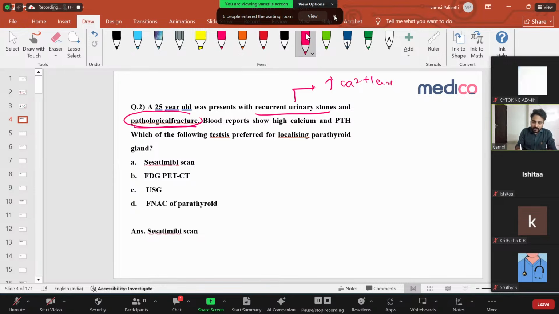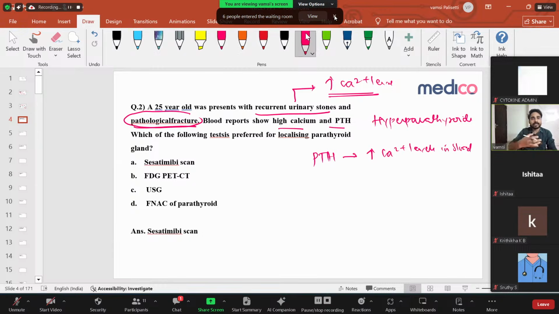So blood reports show high calcium and high PTH. What is the diagnosis now? Because of recurrent urinary stones due to high calcium levels and also pathological fracture, I can say it's mainly because of hyperparathyroidism. First of all, you have to know what the diagnosis is. So what is the parathyroid gland doing? Parathyroid hormone always helps in increasing the calcium levels in the blood. How does it increase calcium levels? By increasing the absorption of calcium from the gut and also by bone resorption. By bone resorption, there will be increased calcium in the blood, and bone resorption will lead to fracture of the bones.